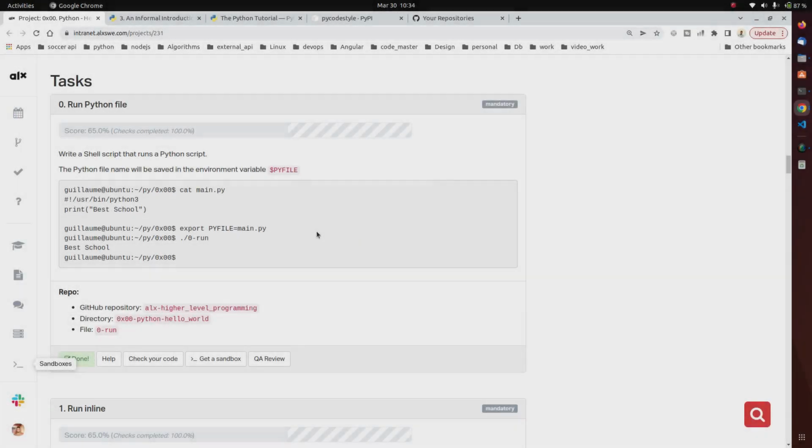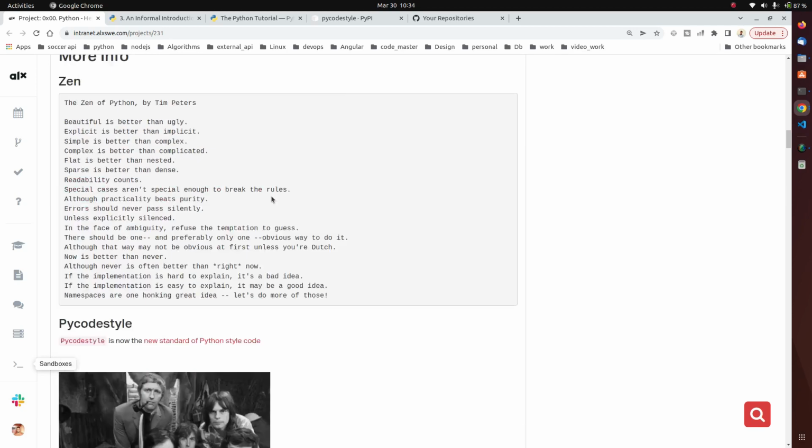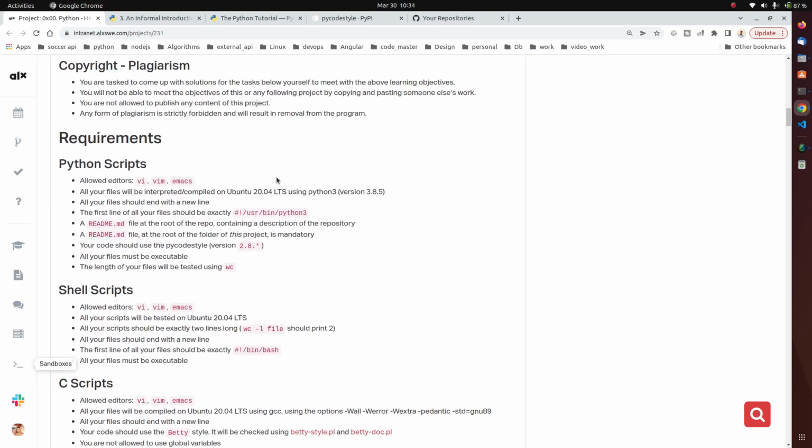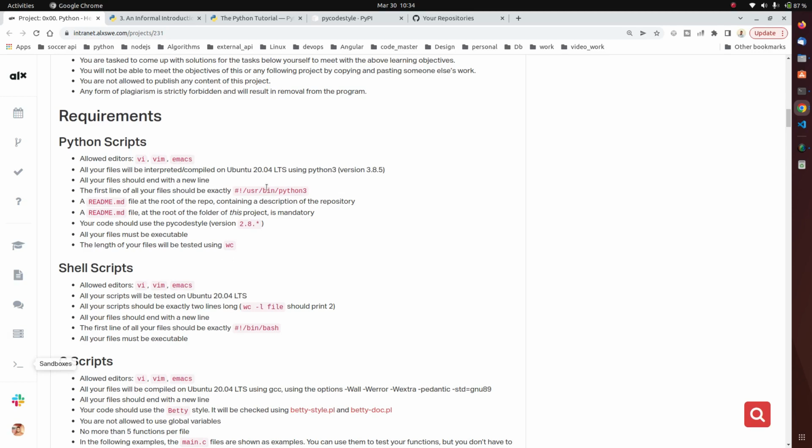Hello guys, welcome to the tasks section. For this section, the first thing I want you to do is to go to the project requirements. This is very important to look at. You should read all of this, but I'm going to point out some important ones. So you can see this line.